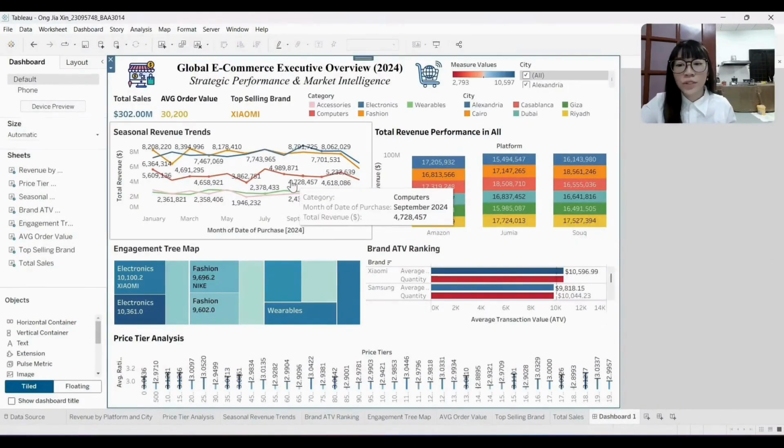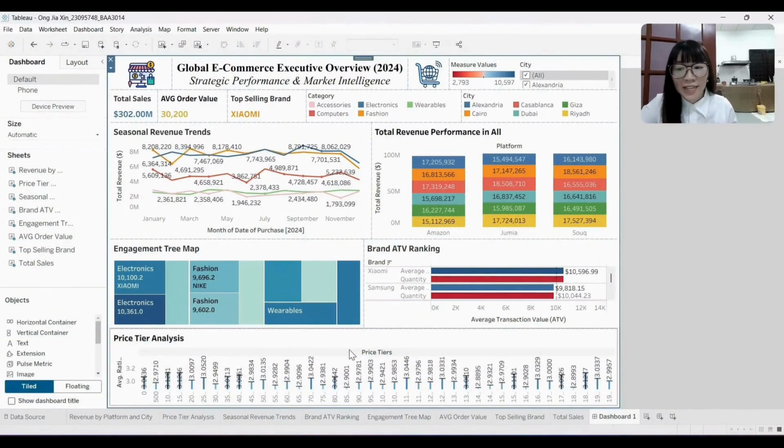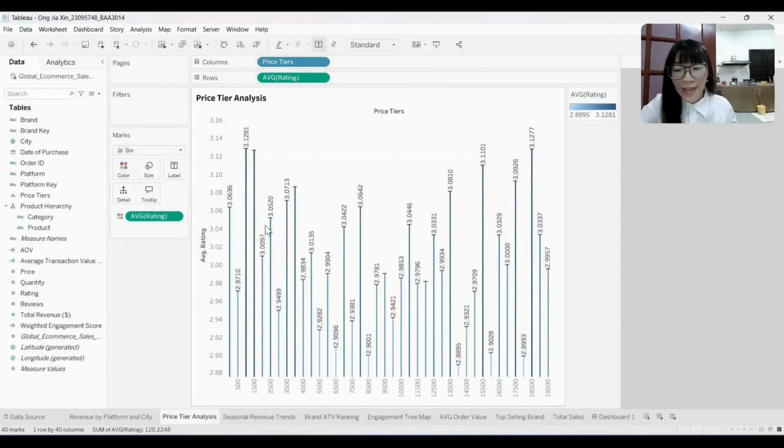This is the visualization analyzing the average customer rating by price tier. Here we can see that customer ratings do not increase linearly with price. The mid-range price tiers tend to have lower ratings, while premium-priced products receive higher ratings, suggesting a value perception effect.